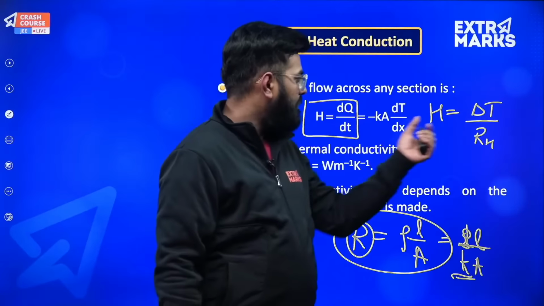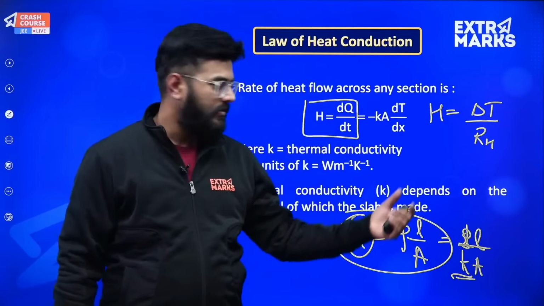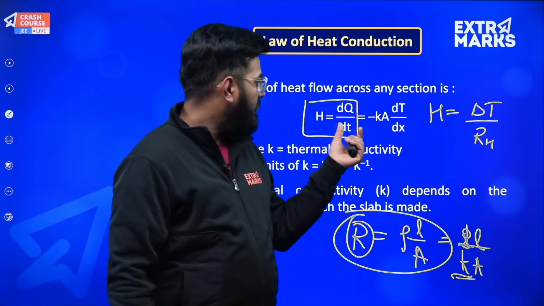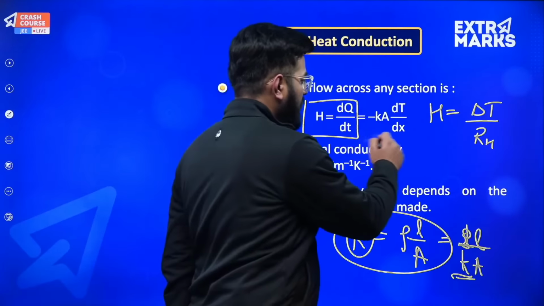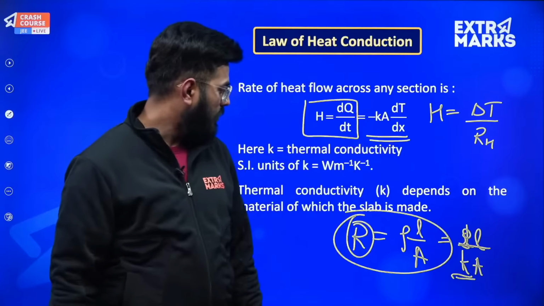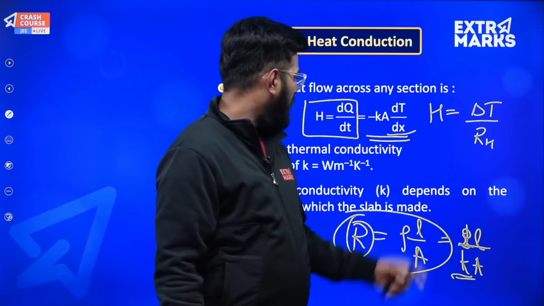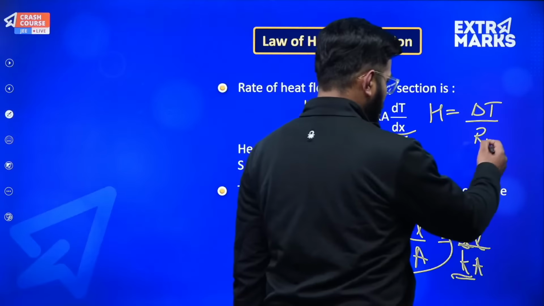Now on just replacing this, V is equal to IR. On evaluating it, what we finally get is this relation. So what is R over here?